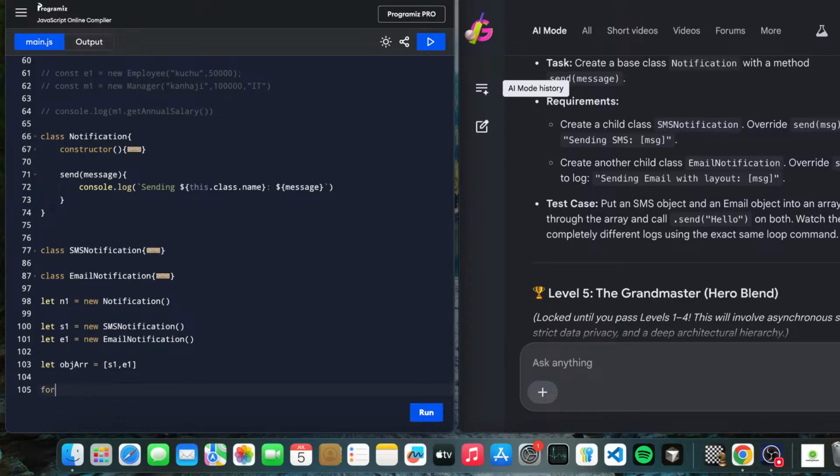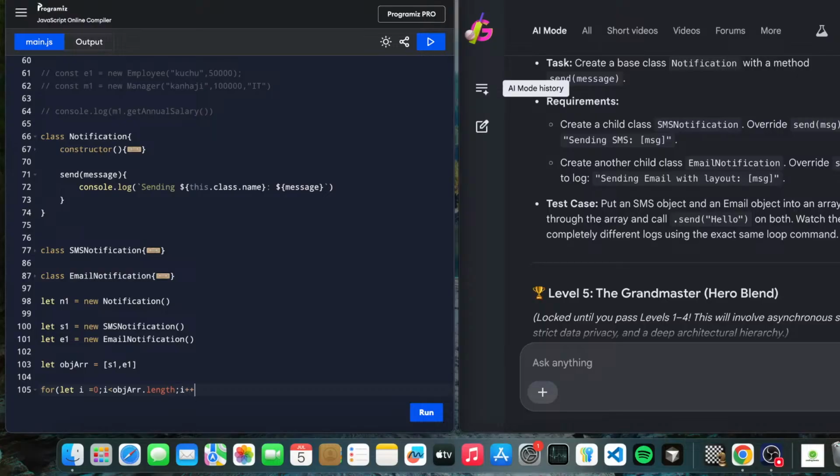Now let's run this with a for loop: let i equals 0, i less than objArray.length, i plus plus.